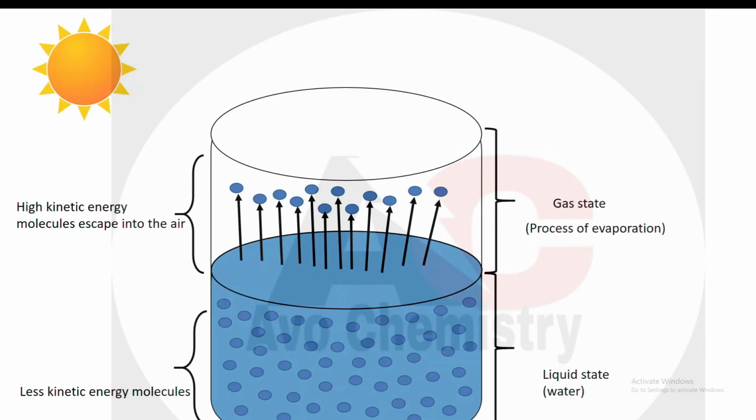As we have already discussed, whenever sunlight strikes the molecules present on the surface of a liquid, their kinetic energy increases, they get excited, their speed increases. As a result, their intermolecular interaction decreases and intermolecular forces break, and molecules of liquid escape into the air as water vapor.